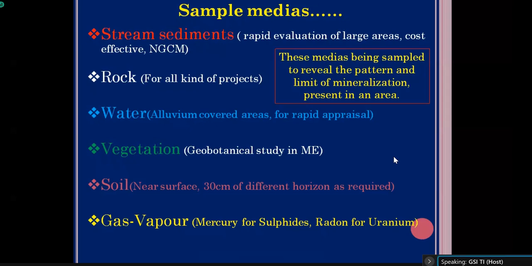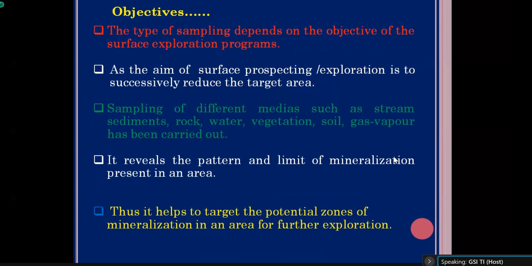Now, why do we have to collect samples? The type of sampling depends on the objective of the surface exploration program. That means depending upon what type of surface exploration you are carrying out, we select the sample media and type of sample. If you are doing regional exploration, then you will select stream sediment as the sample media. If you are doing detailed exploration in a G2 stage or G3 stage, you will use rock media. So our type of sampling depends on the surface exploration program and stages of exploration.